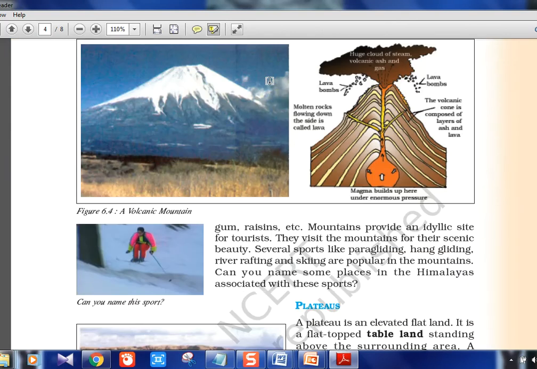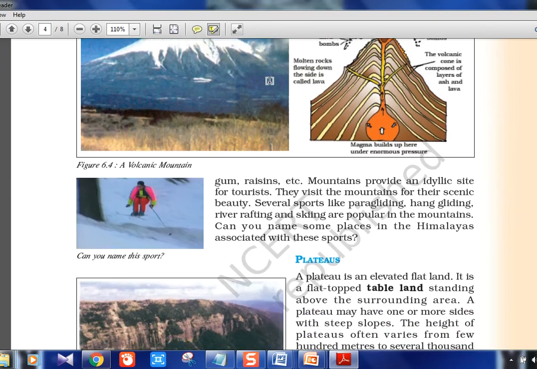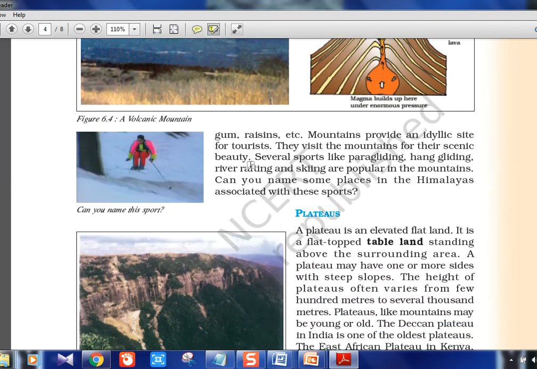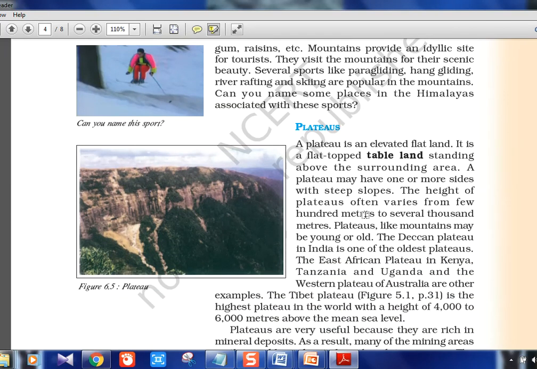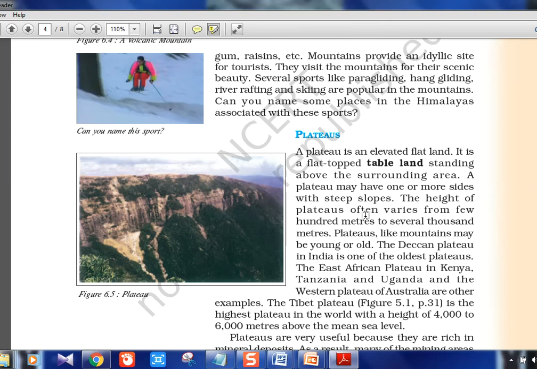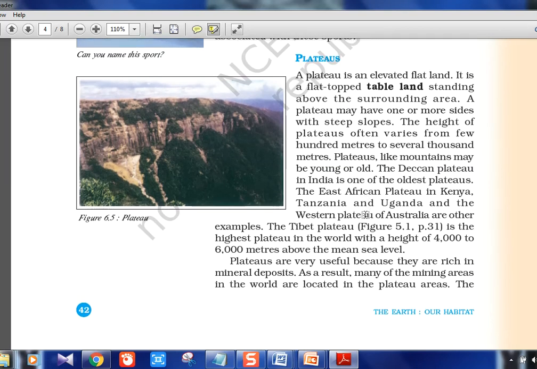Okay, I'm not going into detail about all these things because we are just getting used to the topic, that's all. Mountains provide sites for tourists. After your studies and clearing the exam, you will be going to a hill station, obviously Mussoorie, where we have the academy. You can see all these things in person and experience the atmosphere also. So study well for that, so that you reach there.